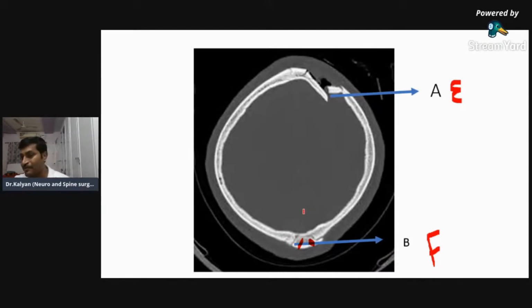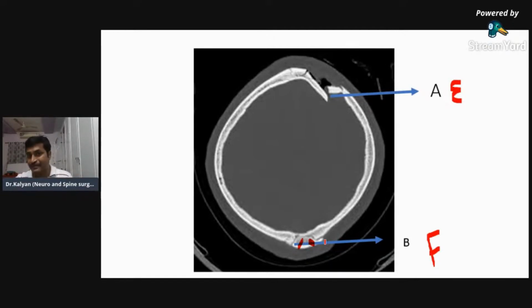Fine. So I'm pretty sure now any one of you will be able to identify the fracture when you correlate with the clinical findings. Suppose you have a doubt whether it is a suture line or not, you examine the patient. Dr. Faz is saying they are not similar. This is because when they take a CT scan, with slight obliquity of the head, they will not be exactly similar. So it depends on how symmetrically they take the cut.